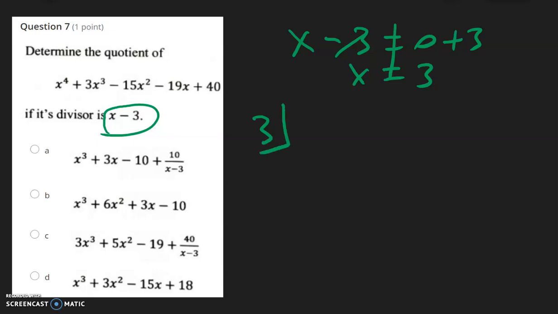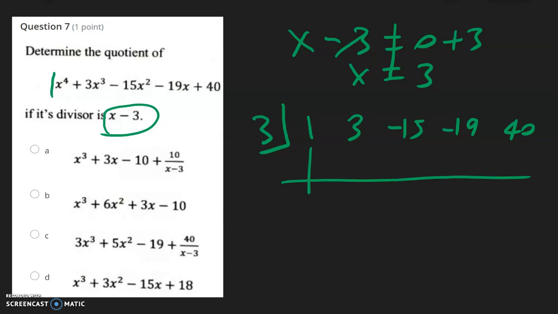Now let's set up the synthetic division. Here's a 1 in front of the x to the fourth. So 1, 3, negative 15, negative 19, and positive 40. So bring this down. That's a 1. 3 multiplied with 1 is positive 3. 3 plus 3 is 6. 3 times 6 is positive 18.